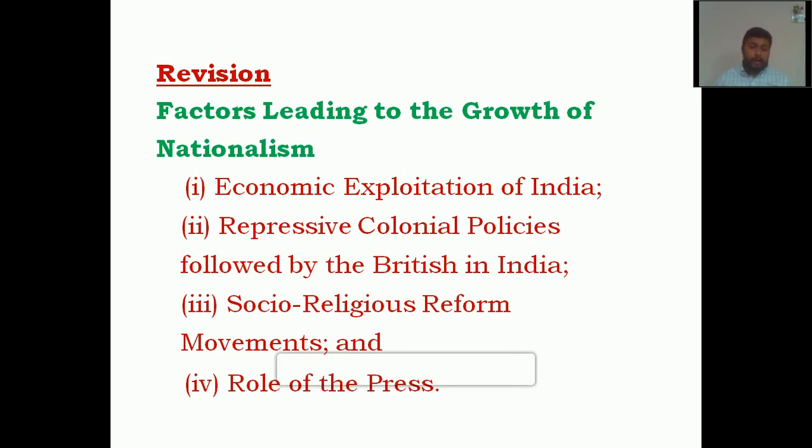And the last point is the role of the press. As I have told you, even though the press had a number of restrictions, our Indian leaders took the courage to publish news about nationalism. They printed leaflets and notices, and circulated that information among the people, and the people who read about nationalism got urged. They became filled with the feeling of nationalism. So the press had an important role in the growth of nationalism.